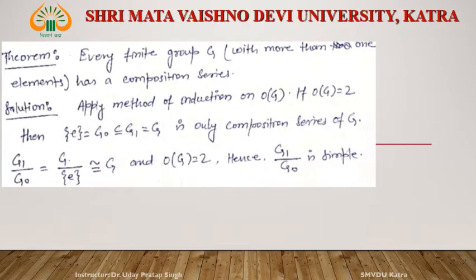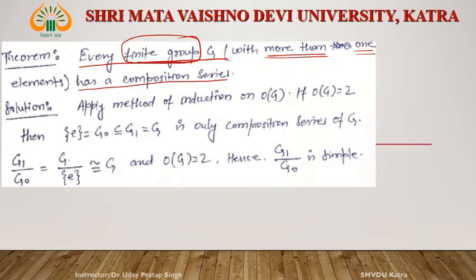Now let us see one theorem. Every finite group G, remember that we are talking about only finite groups, every finite group G containing more than one element, means G has at least two elements, has a composition series.